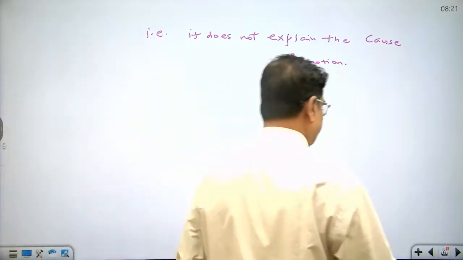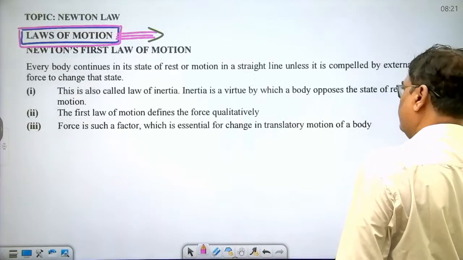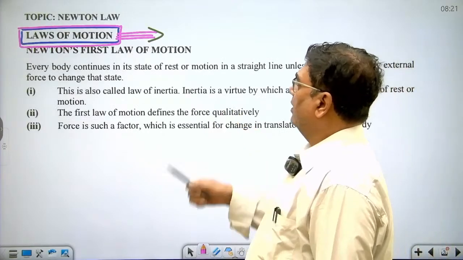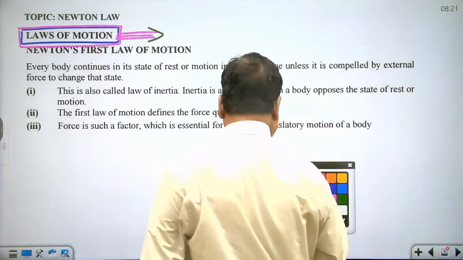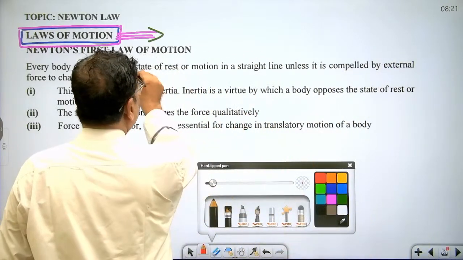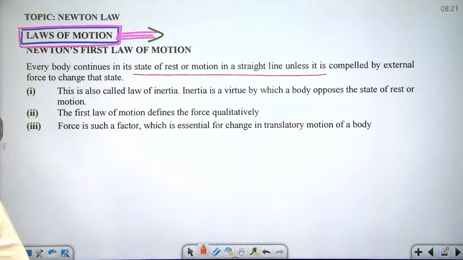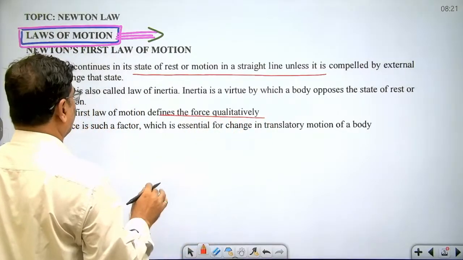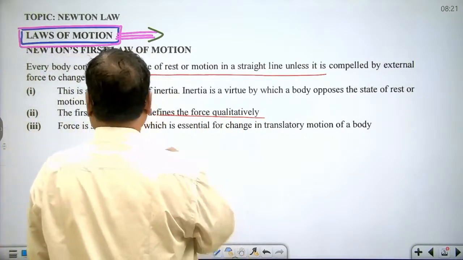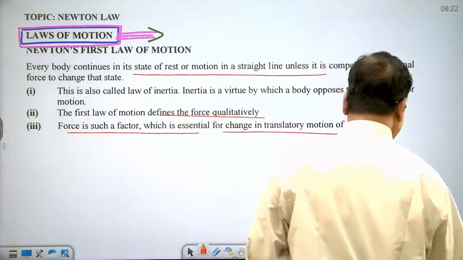For example, every body tries to continue in its state of rest or motion until and unless some external force is applied upon it. Okay. It defines the force only qualitatively. It does not explain the cause of motion. And force is essential to change the state of the body. Okay.